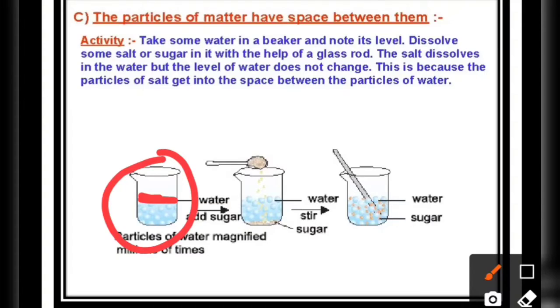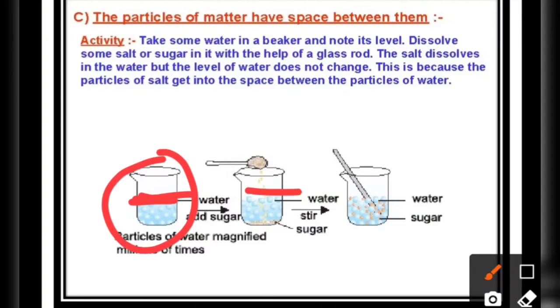Then we add some sugar or salt, 1 spoon, 2 spoons. After that, check the level of the water. You will see, after stirring it properly, the water level does not rise above the marked point, even after dissolving 50 grams of sugar in 100 ml of water.